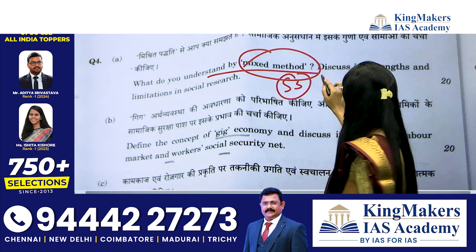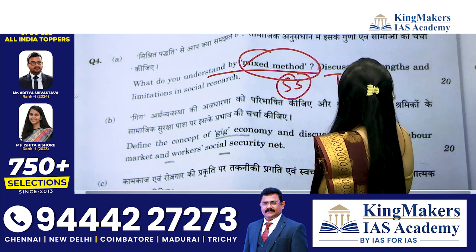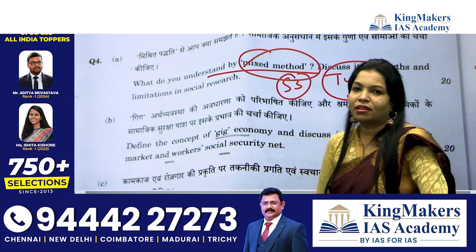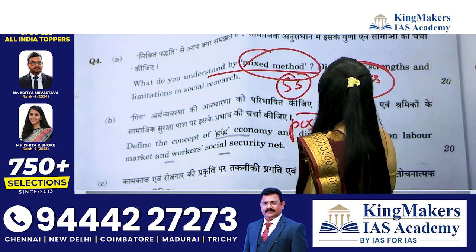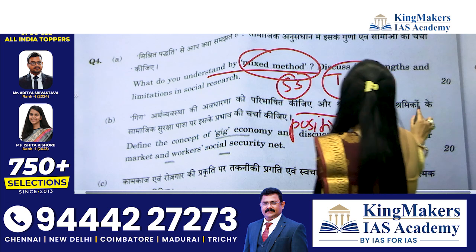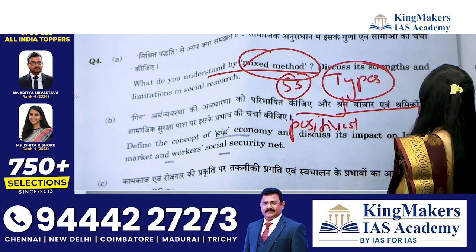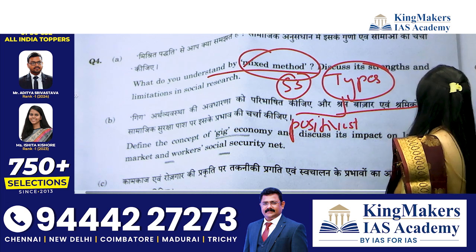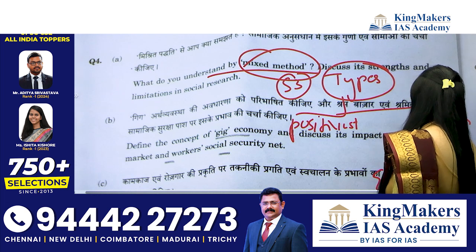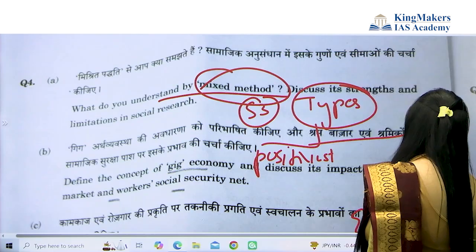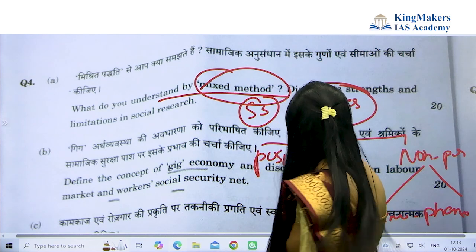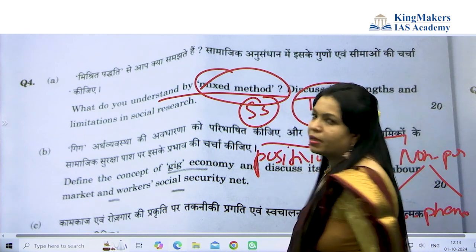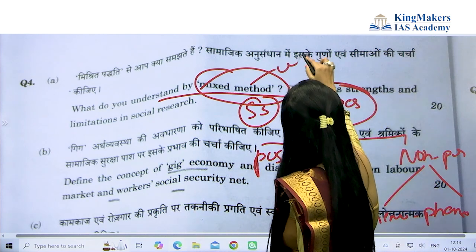A mixed method is nothing but a type of method. So in sociology, who has used what methods, that is the mixed method. What is this? Positivist method, non-positivist method, again ethnomethodology and phenomenology. Even which thinkers you can quote here: think about positivist method, natural science method, and mixed method, also Weber.